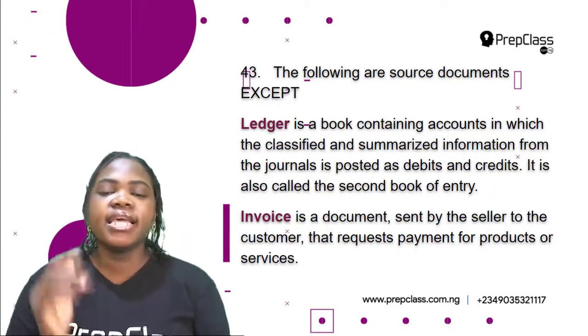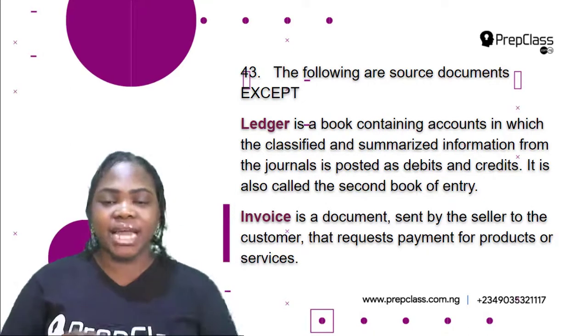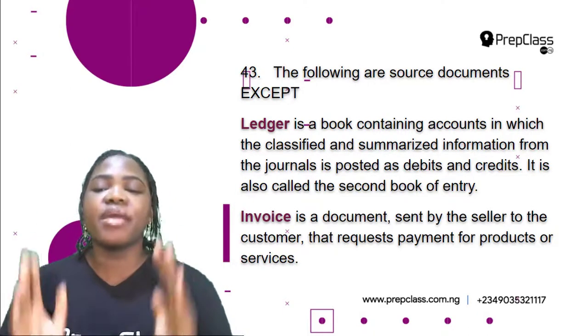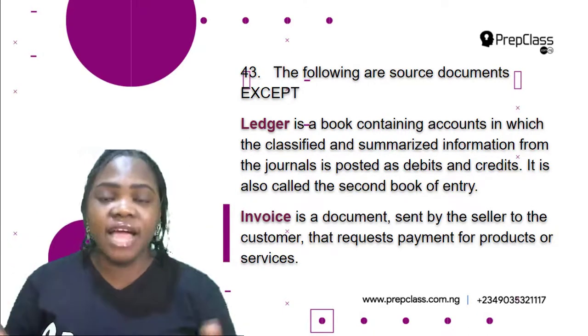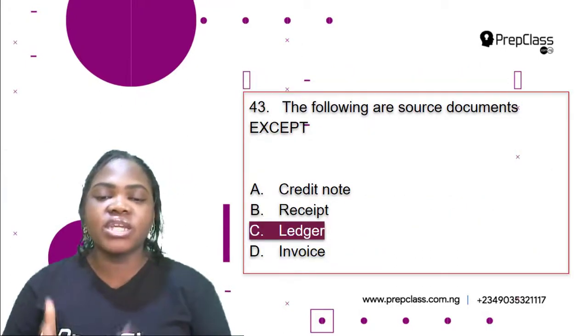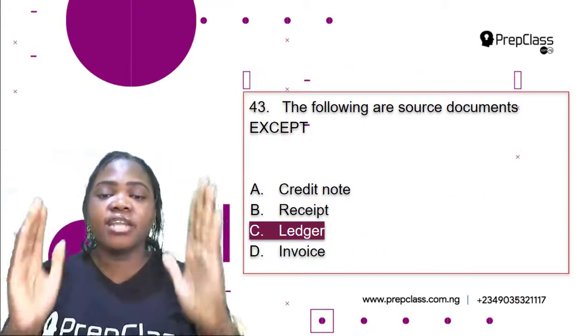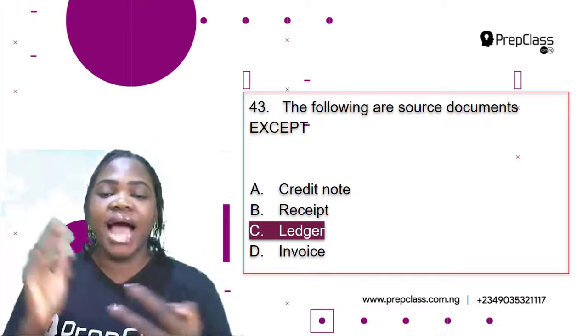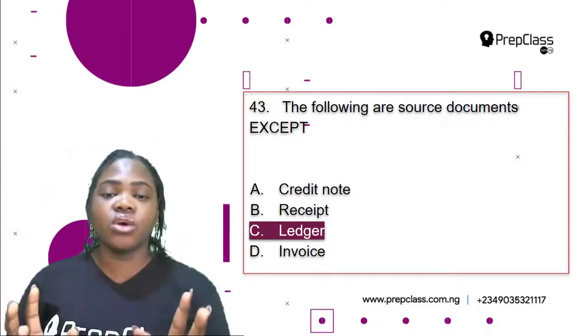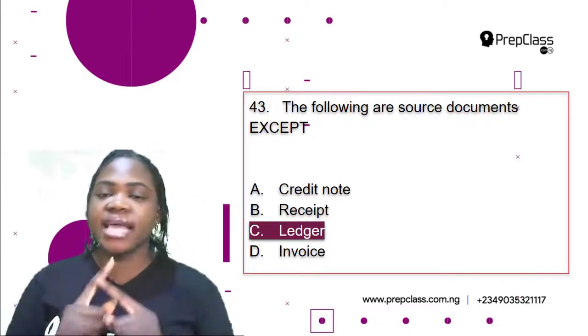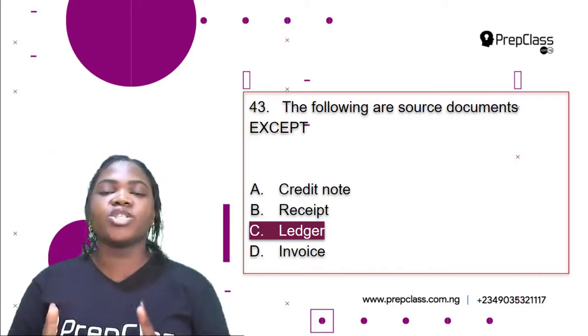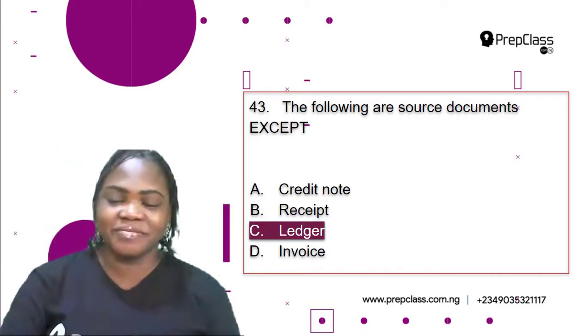What about invoice? Invoice is a document sent by the seller to the customer that requests payment for products or services. So the correct option here is C, ledger. All the following, credit note, receipt, and invoice, are all source documents, but ledger is not a source document. So the correct option here is C. Check.